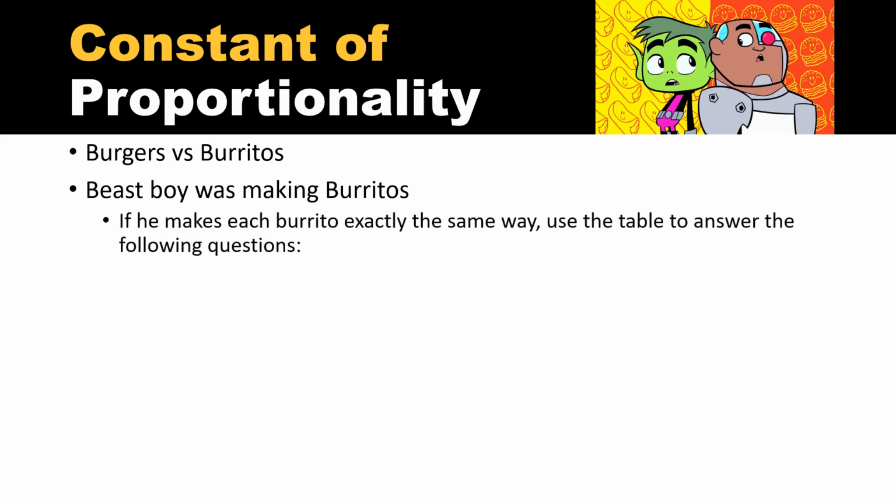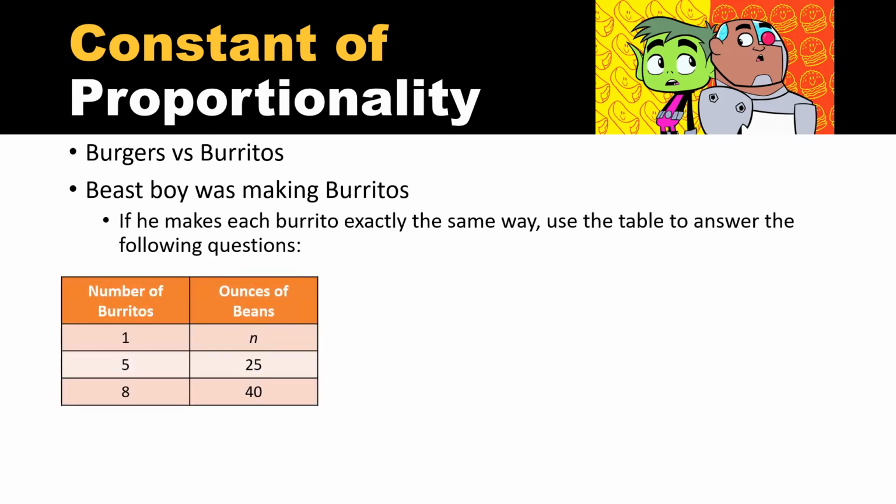If he makes each burrito exactly the same way, we're going to use this table to answer the following questions. Notice there is an N representing the number of ounces it takes to make one burrito. That N means we do not know how many ounces it takes to make one burrito. But that's the question that I'm asking you. So in order to solve that, you need to figure out the constant of proportionality.